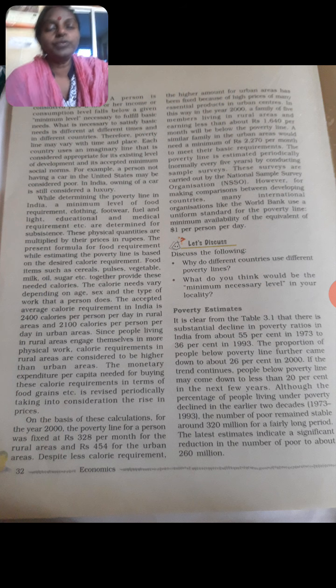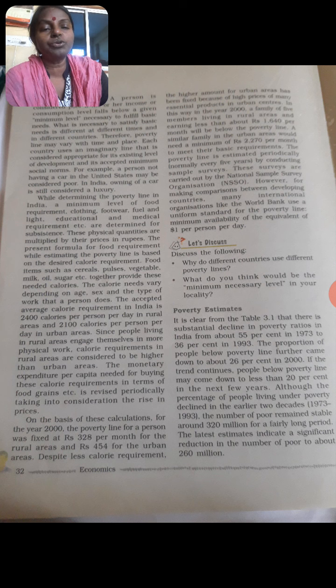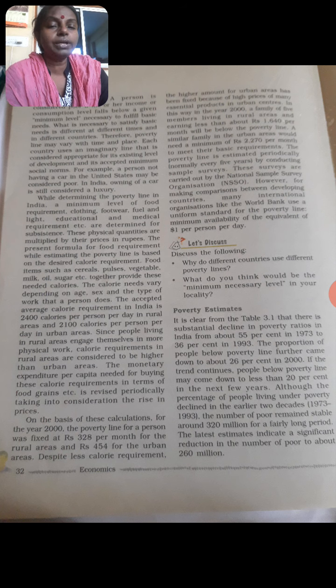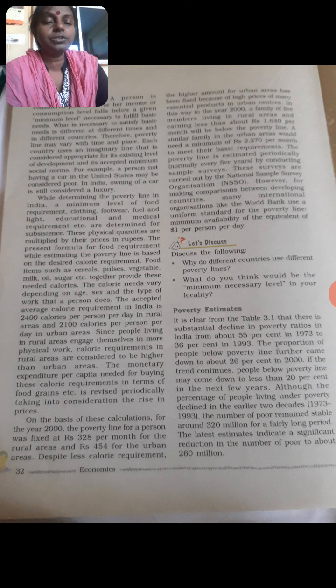The minimum requirements of food and other things, their quantities, were multiplied by their prices, and in this way a minimum income has been determined, which is essential to buy the basic needs of our life.